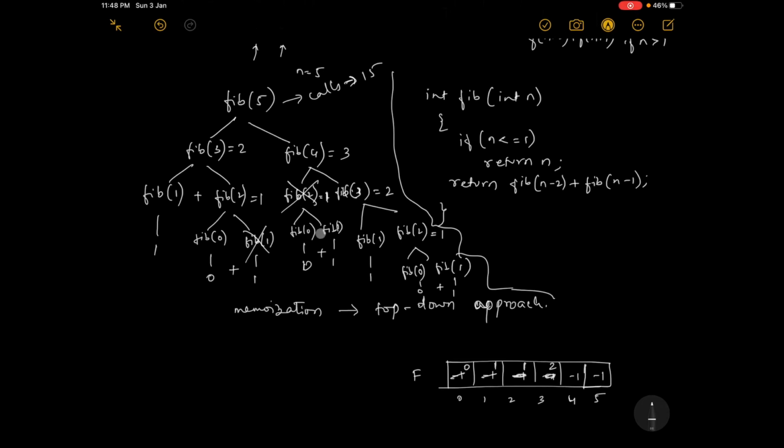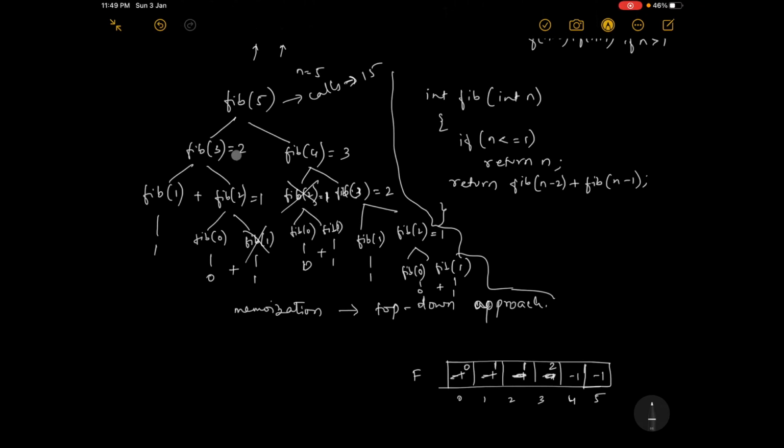So obviously fib of 2 is not called, because we already know the answer. Yes, fib of 2 is checked here. So every time this can be implemented by giving a checking condition. You check this: if that answer is not known, then only enter. If the answer is known, do not enter. So by doing that,